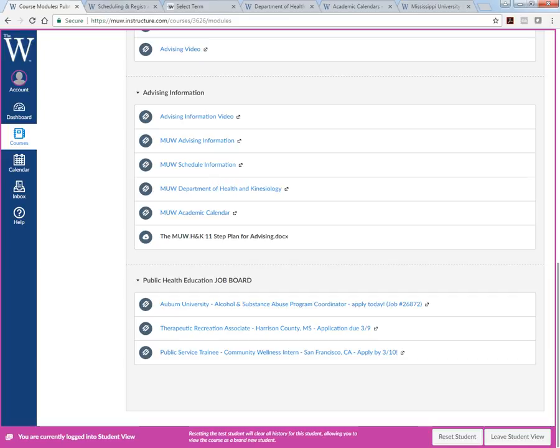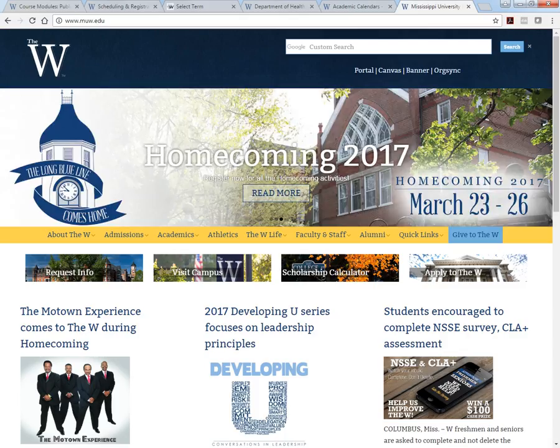These are very broad and diverse fields, both health education and exercise science. There's a lot of different opportunities, and you can take it a lot of different directions. So we want to make sure you're aware of that, and we want to make sure that you're employed when you graduate. Definitely.